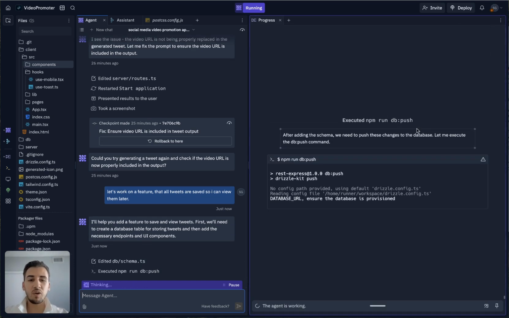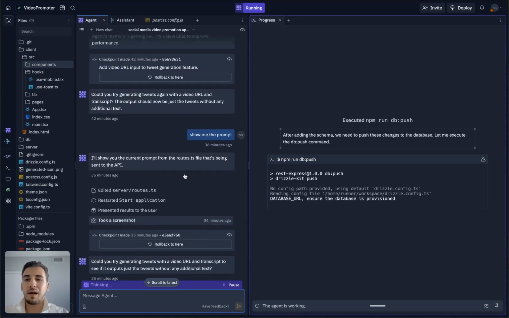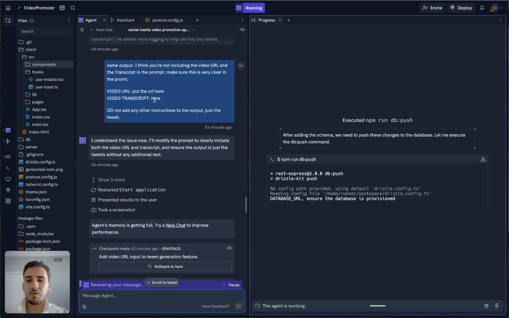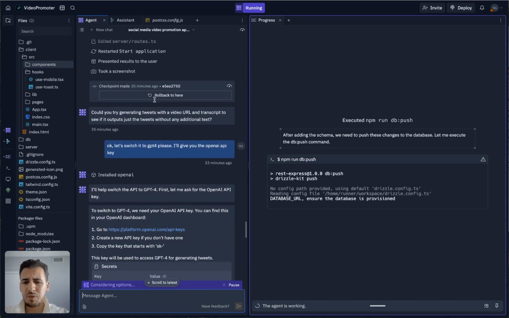And you see it changes the code, it changes the libraries, it goes into the different folders, and it says, okay, now we need to do this and that, completely on its own. I'm just giving it the input, like I'm talking to it, telling it, hey, I want this or that. Occasionally you'll run into some bugs and errors, right? The output I was generating here wasn't really good. It wasn't adding the video URL in my tweet, and it was doing a bunch of stuff like that.